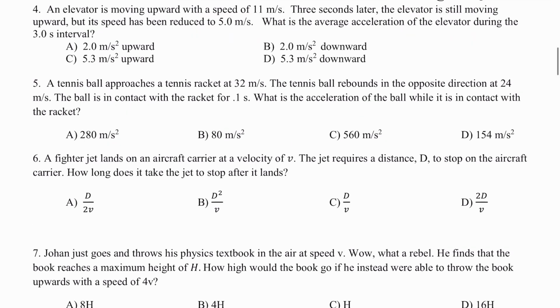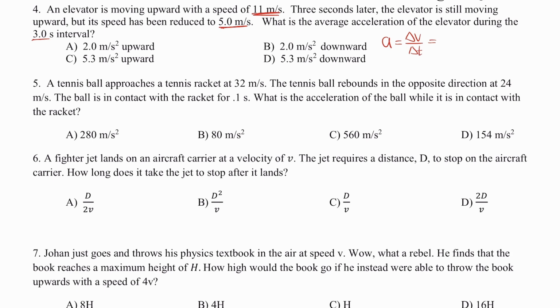Number 4, an elevator is moving upward with a speed of 11 meters per second. 3 seconds later, the elevator is still moving upward, but its speed has been reduced to 5 meters per second. What is the average acceleration of the elevator during the 3-second interval? Let's identify what we're given. We're given an initial velocity of 11, we're given a final velocity of 5, and a time interval. That matches up with the definition of the average acceleration, which is the change of velocity over the change in time.